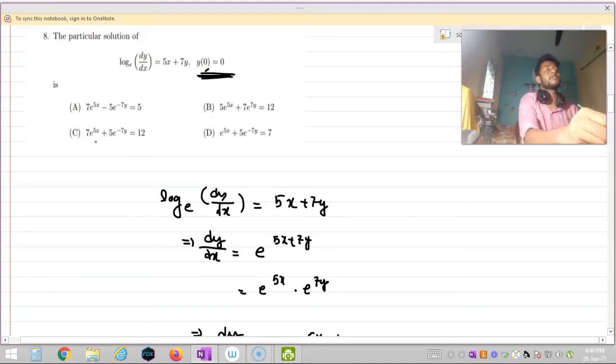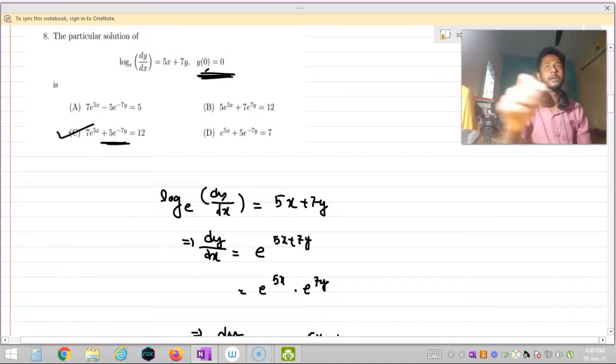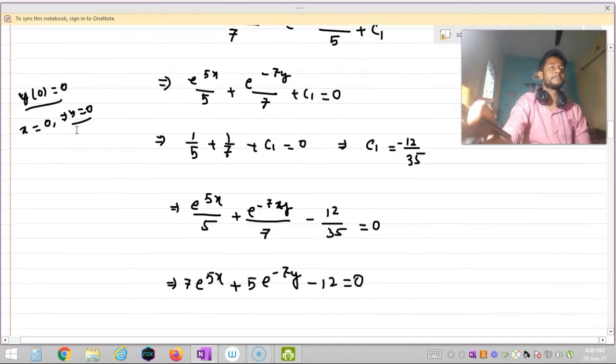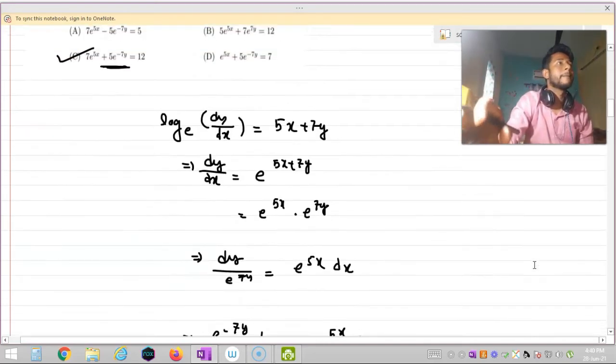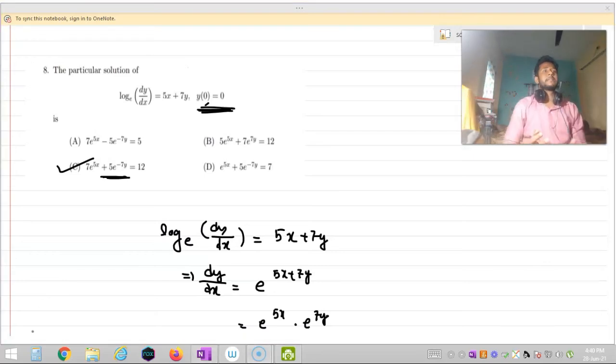Now you can see that 7 e to the power 5x plus 5 e to the power minus 7y is equal to 12. So option C is our correct option. As I can write it as 7 e to the power 5x plus 5 e to the power minus 7y is equal to 12. Okay. Yeah. That's all about the question number 8. Now let us go to question number 9.